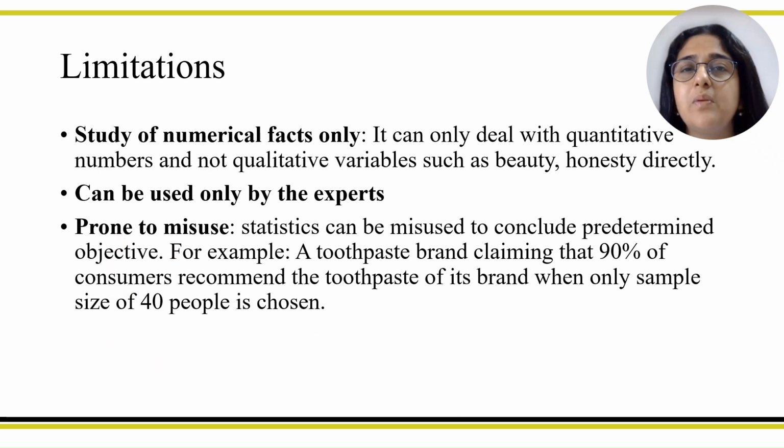The number of people who are using toothpaste is equal to the entire population. It can be 1 lakh, 10 lakh, 1 crore, 2 crore. So 40 people becomes a very small size. So this is one way in which we can misuse statistics to conclude in advance the results that we want. There are multiple ways in which statistics can be misused.